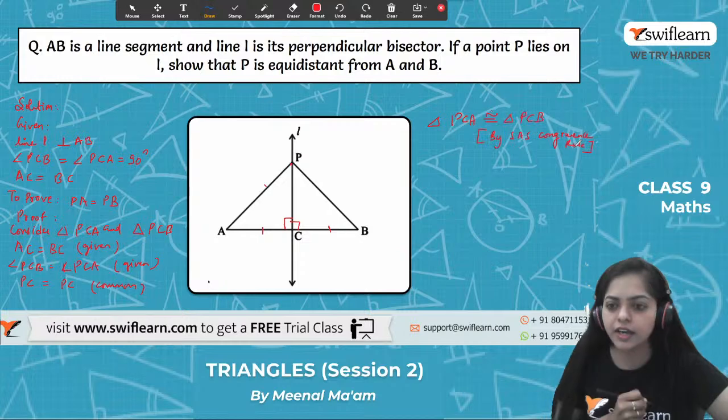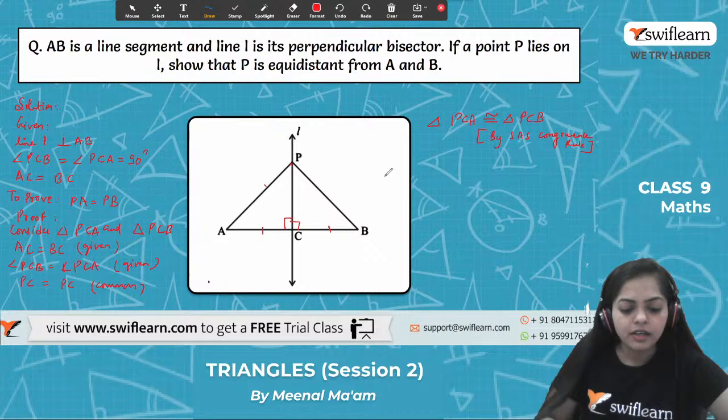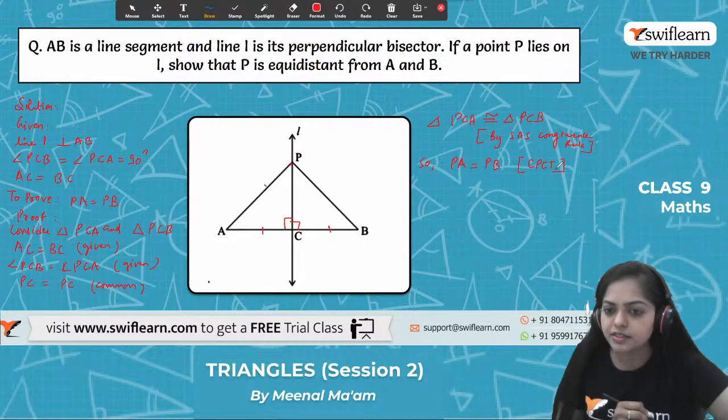These two triangles are equal. And now if I know that these two are equal, can I say PA is equal to PB? By what? By CPCT. And what's the meaning of CPCT? Corresponding parts of congruent triangles.